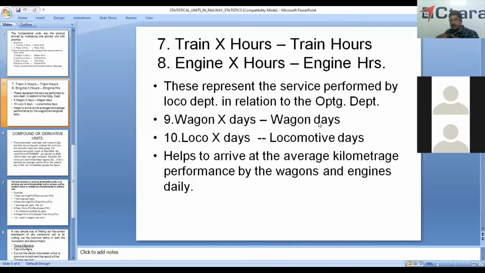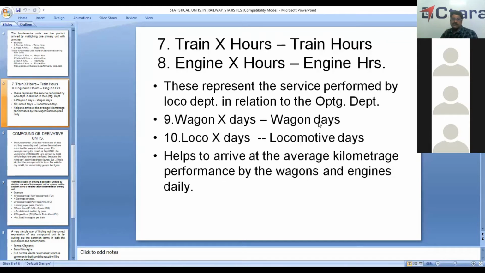So wagon days, wagon into number of days. How you will work out wagon days is, suppose I'm working in South Central Railway, so I'm having about 10,000 wagons. Out of 10,000 wagons, I dispatch 5,000 wagons to other railways, that is Southern Railway, Central Railway, my neighboring railways. Then I get 4,000 wagons from that railway. So my average per first day it will be 9,000. This exchange will take place on every day.